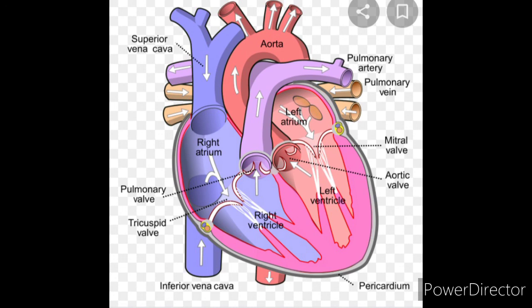At the same time, the veins carry the deoxygenated blood from the different parts of the body and give it to the heart. From the heart, the deoxygenated blood is carried to the lungs for purification, the gaseous exchange. So this is about the transport system in human beings.